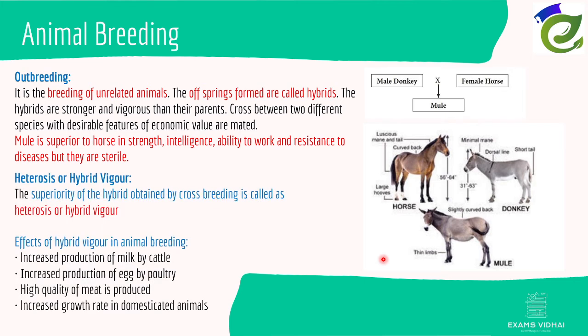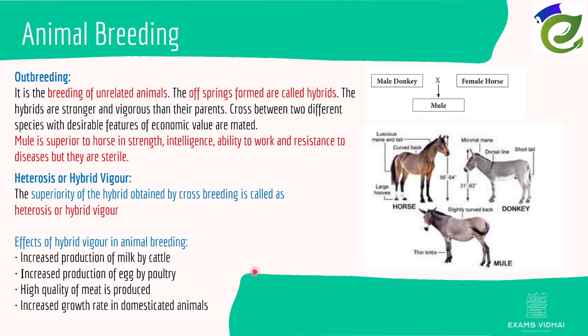Next we have heterosis, or hybrid vigor. The superiority of the hybrid obtained by crossbreeding is called heterosis or hybrid vigor. A mule is superior to both horse and donkey. So what are the properties of hybrid vigor?